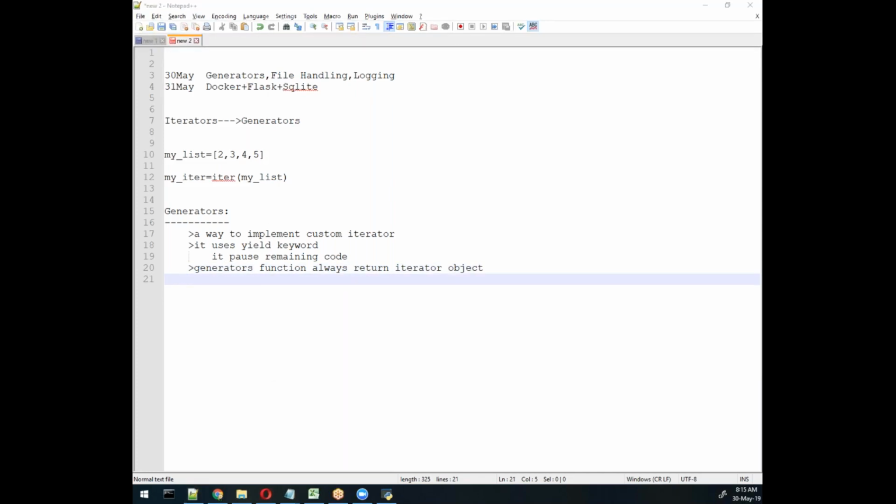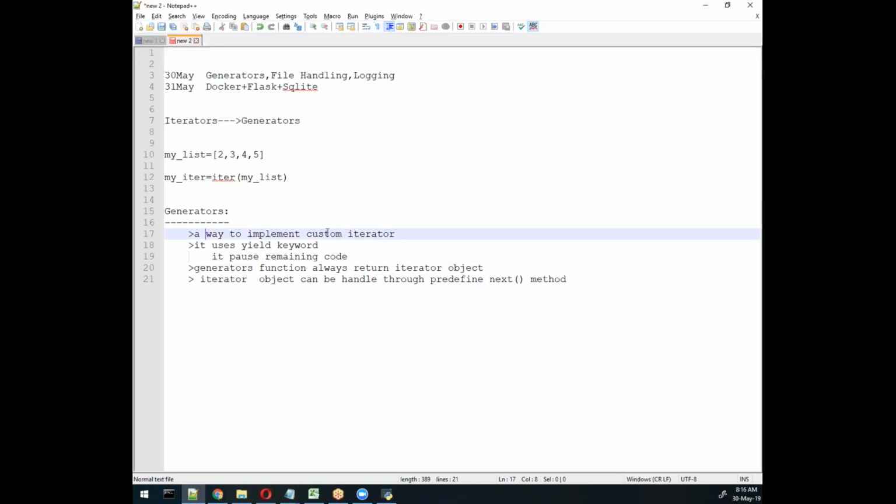That object is an iterator object, and obviously an iterator object can be handled through what? The next method, the predefined next method. Remember, so these 4 points we understand from the generator.